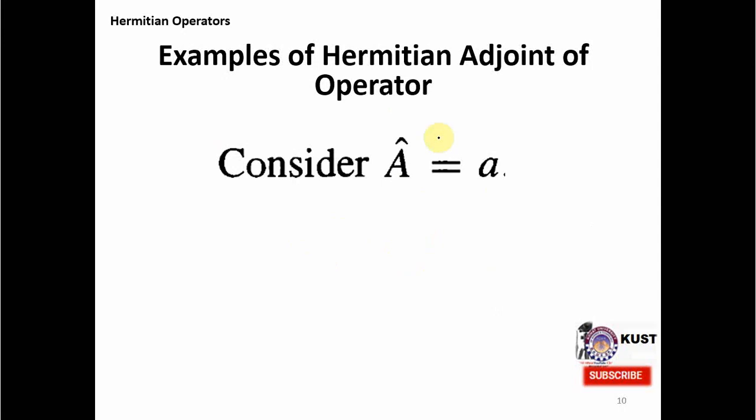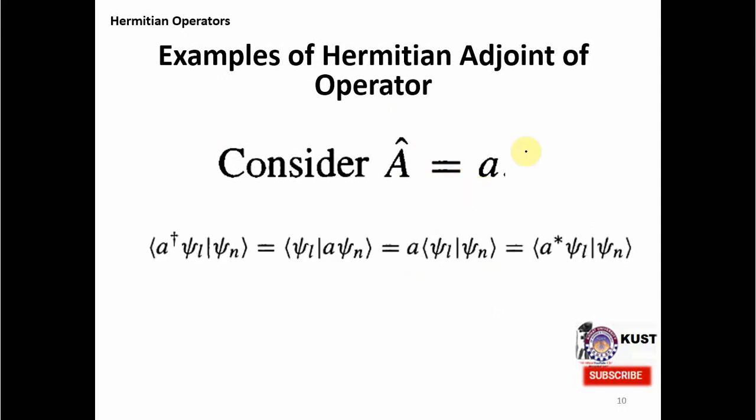Okay, so again, if the operator is a real number or some complex number, there is another way to find its Hermitian conjugate. We know that A dagger acting on the ket, on the bra, and A acting on the ket, these two are the same, because A is an operator and A dagger is the Hermitian adjoint of it.